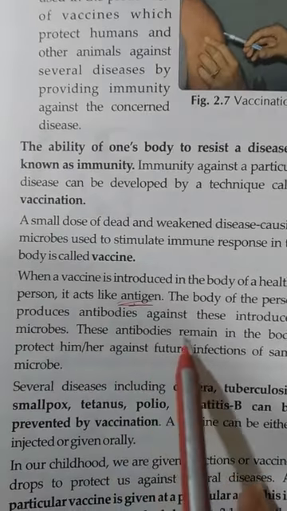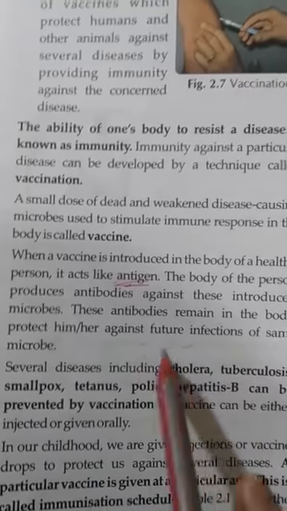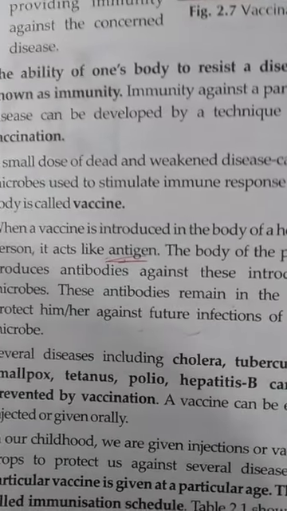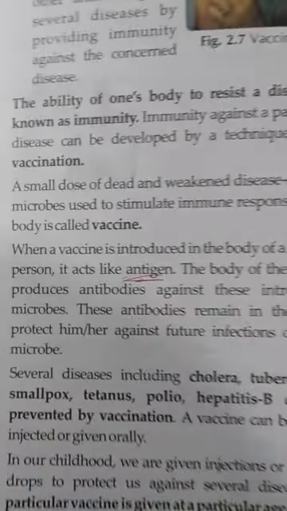These antibodies remain in the body and protect him or her against future infection by the same microbes. In this way, the vaccine keeps our body safe from future infection.